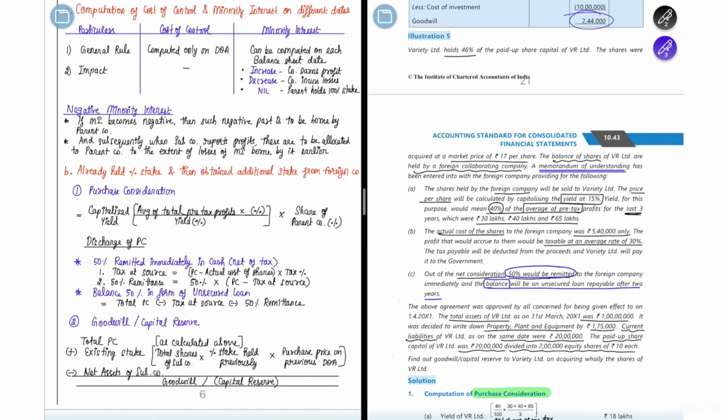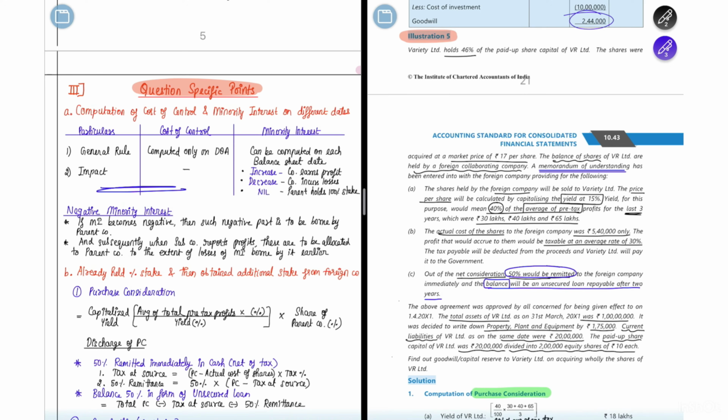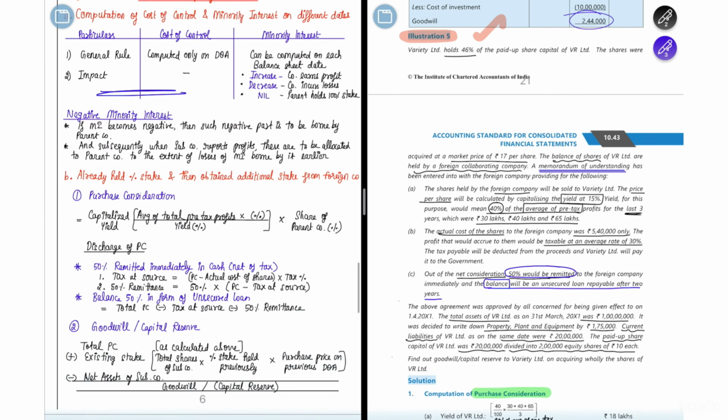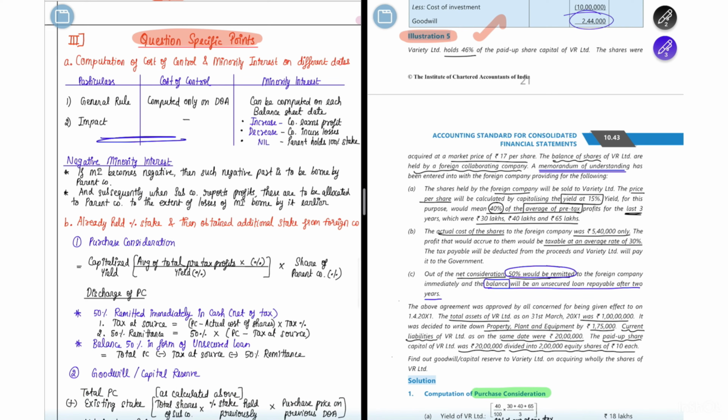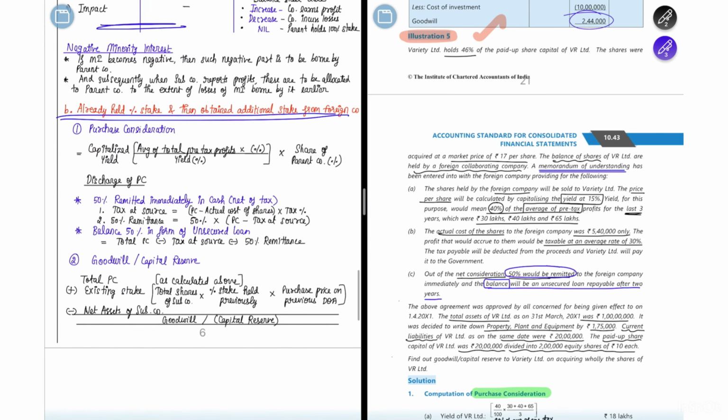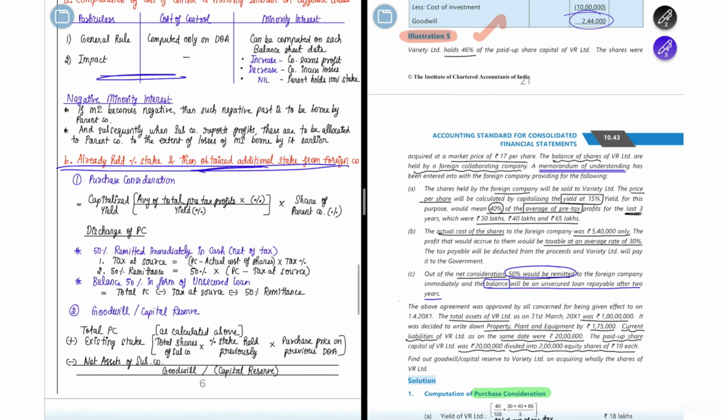Moving on to illustration number 5. I already taught you this in the concepts note, which I've opened here. In the question specific points, I told you that illustration number 5 is a different kind of question where the normal format that you have is not going to be helpful. So for this illustration alone, I had prepared a separate format in my notes. Even in the concept video, I taught you that for this one question alone, this format will be useful. So take care of that and do it. That is there in my concept notes also.